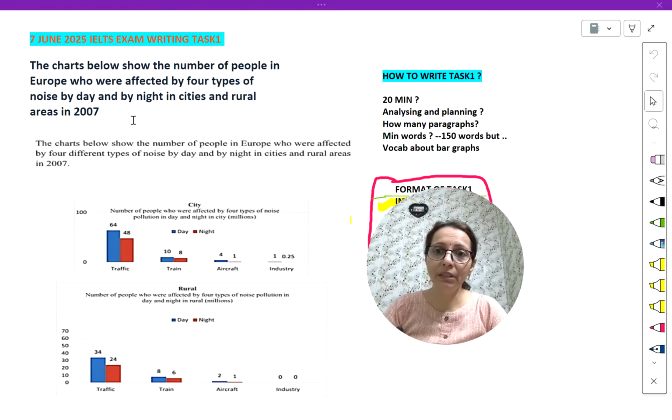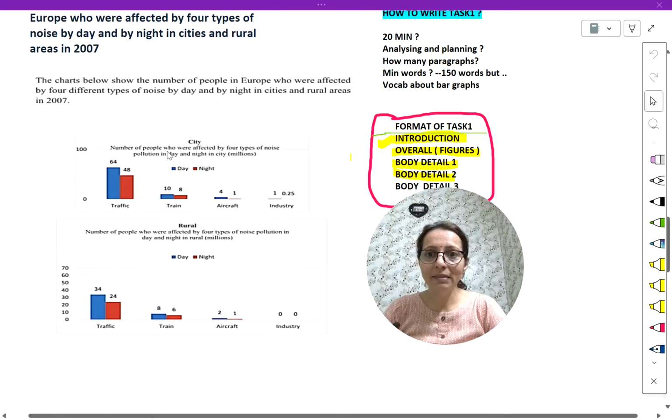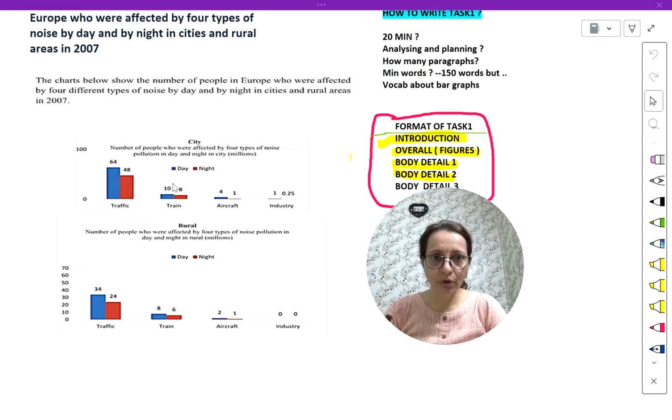Now I will analyze the data in these 2 graphs. I can see 2 charts here. One is about the city, the second is about rural areas, and the information is given in millions. First we find there are 2 bar graphs.